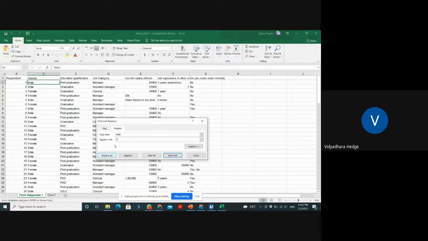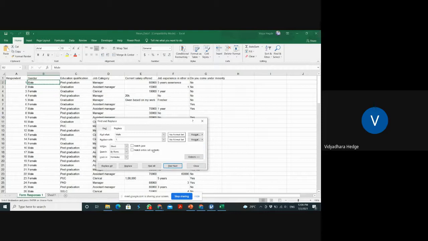Okay, and replace all. You have to be very, very careful. See what happens if I do it like this. There is a problem. What is the problem? In female also, the word male is there. It is the customization, one minute, let me check. You have to select this option, match entire cell contents. Otherwise, what happens is it will come like fe1. So I will show both the options.